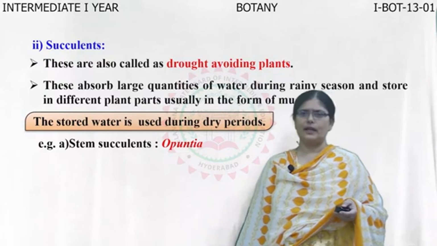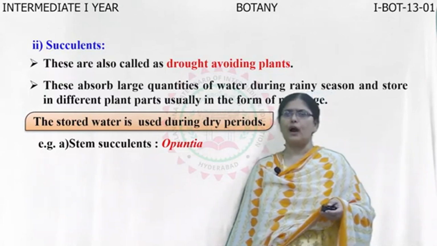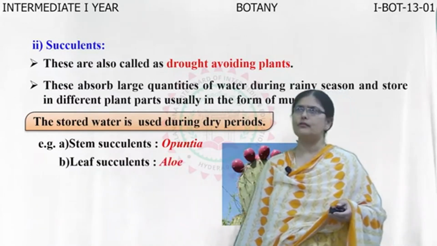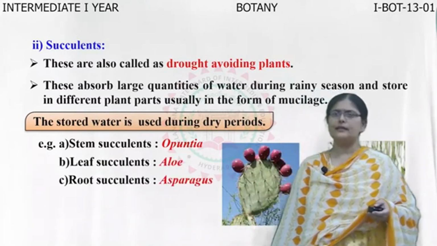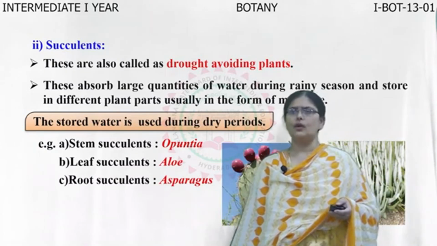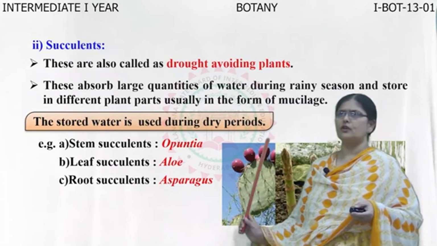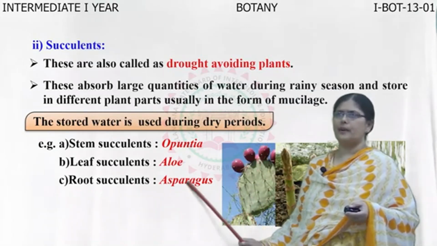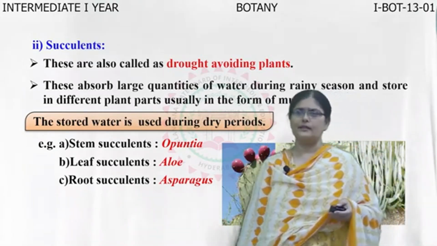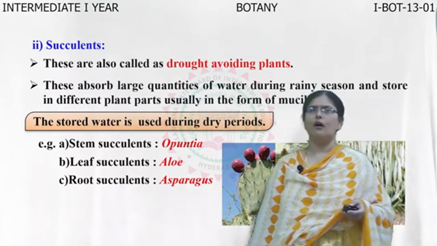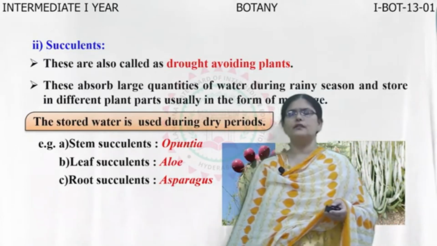Depending upon which part of the plant body has become succulent, there are stem succulents in the case of Opuntia, leaf succulents in the case of Aloe, and root succulents in the case of Asparagus. So you can see three different plants: Opuntia, Aloe, and Asparagus. They are succulent plants in which different parts of the plant body have been modified or adapted for xerophytic conditions.